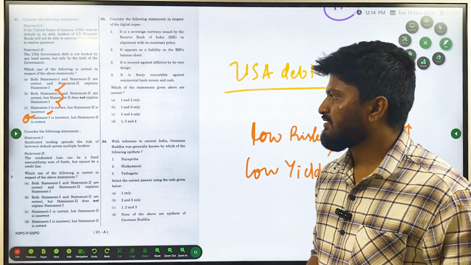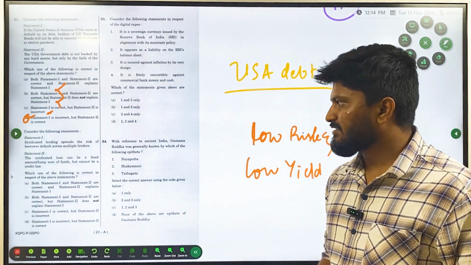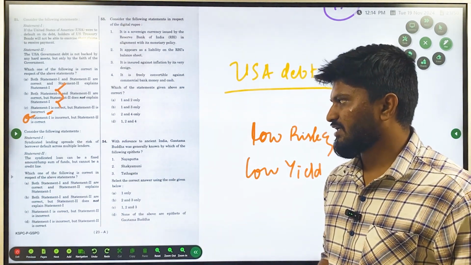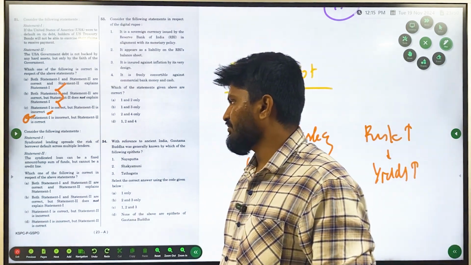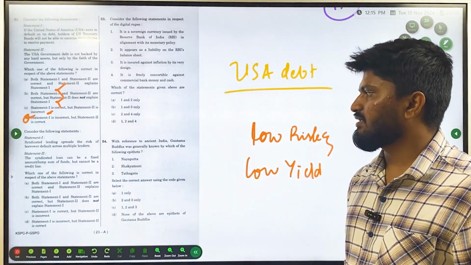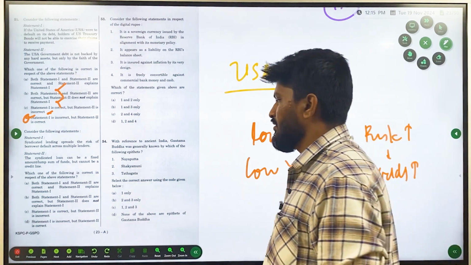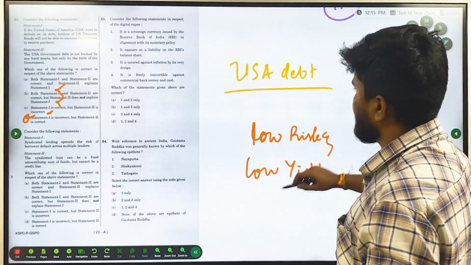Consider the following statements. Statement 1: Syndicate lending spreads the risk of forward default across multiple lenders. Statement 2: A syndicated loan can be a fixed asset or lump sum amount but cannot be a credit line. So what is syndicate banking?